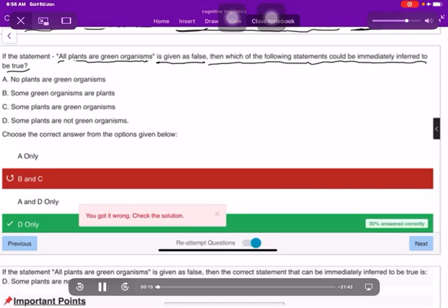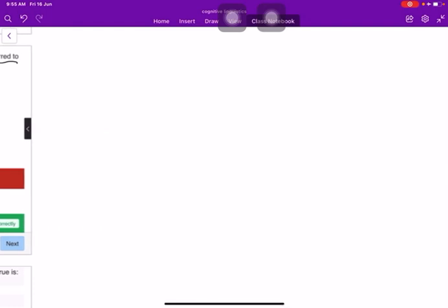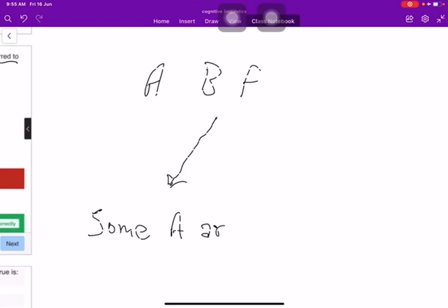be true. So that's false. All plants, all A or B is false. Then what would be true? The true would be a contradictory statement which says that some A or B.